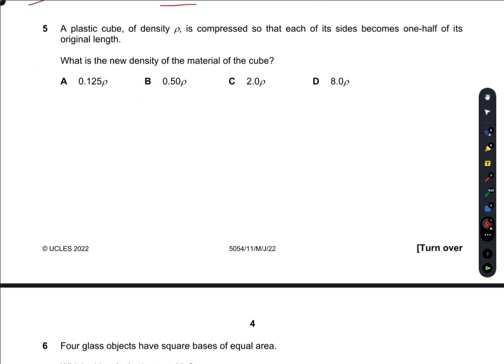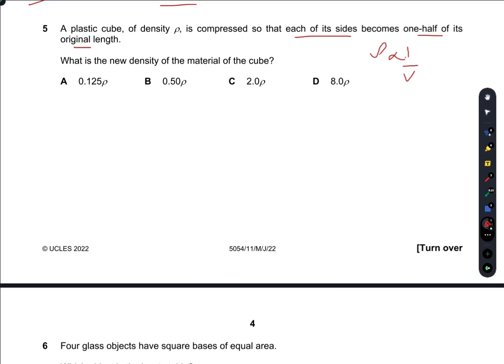A plastic cube of density rho is compressed so that each of its sides becomes one half of its original length. What is the new density of the material of the cube? The first thing is that density is inversely proportional to volume. Each side is being compressed so that each of its sides becomes one half of its original length.